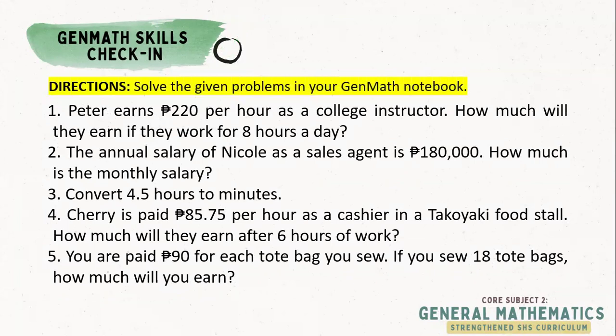I'll give you 1 minute to figure out which of the items you find interesting, and you can choose any of those 5 problems that you want to solve. If you want to choose item number 3 only, which you find easy, then you may do so. Or you can answer all of the 5 items.